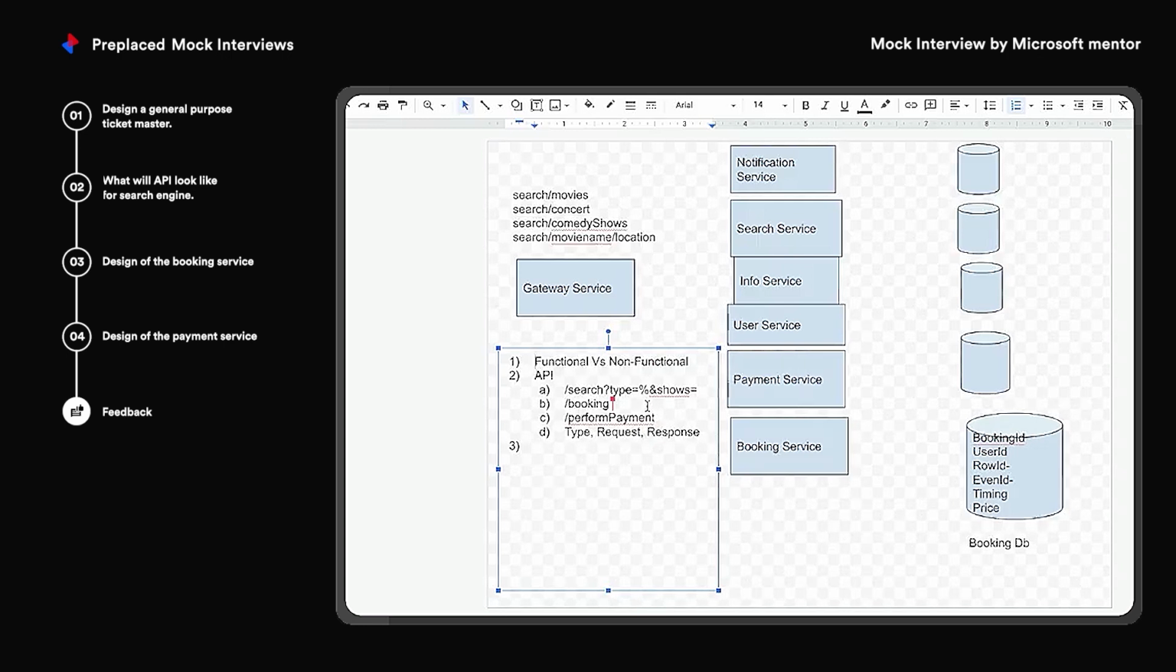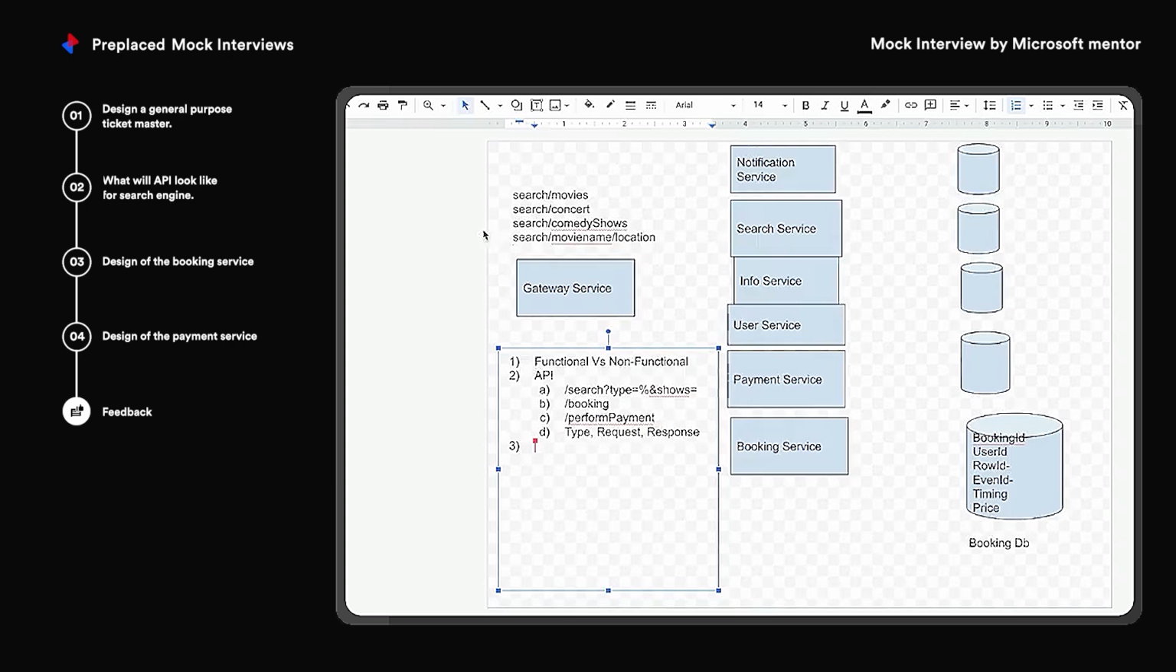Your parameters will be movie is equal to something, type is equal to something. The same extra query parameters will be appended to your search string, right? Okay, cool. Search.